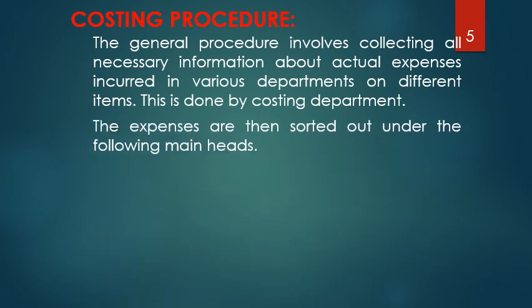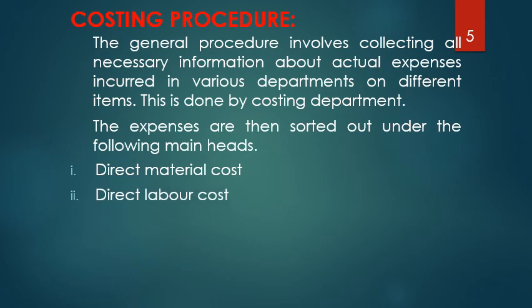Then the expenses are sorted out normally under these three headings. The first one is the direct material cost, the next one is the direct labor cost, and then the factory overheads. DMC is direct material cost, DLC is direct labor cost, and OH is the overheads.